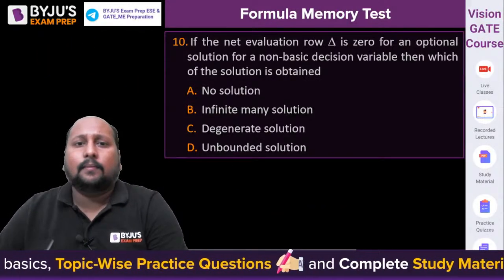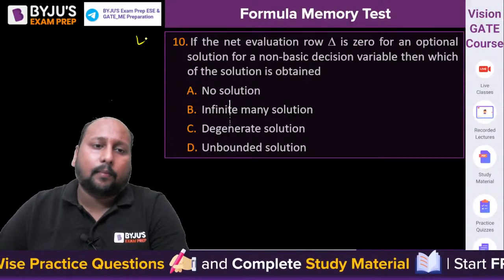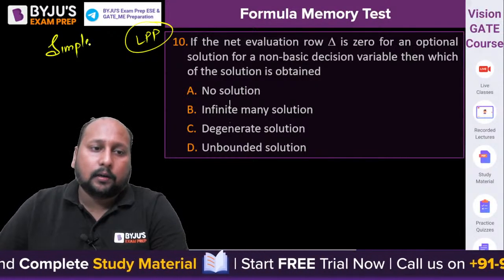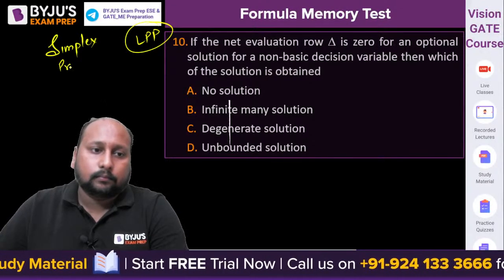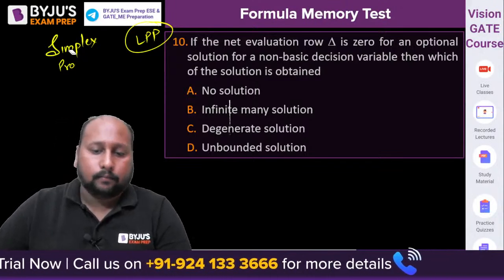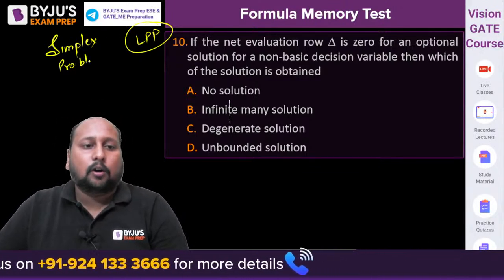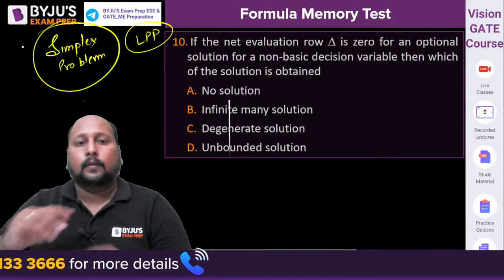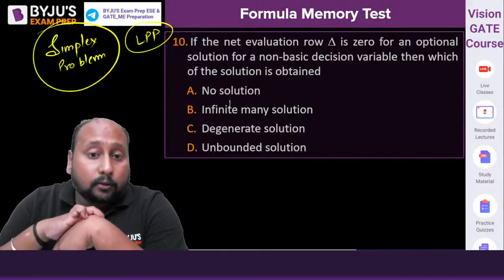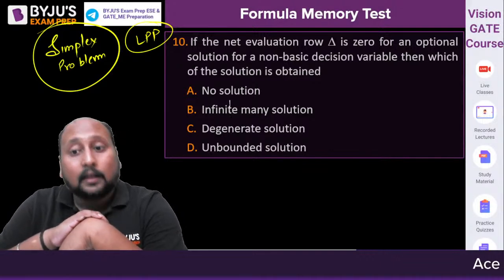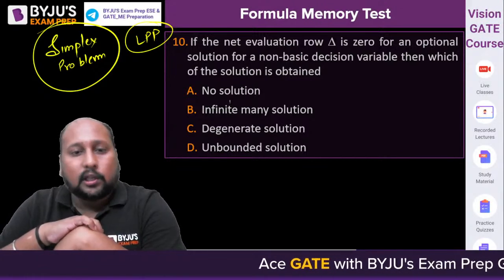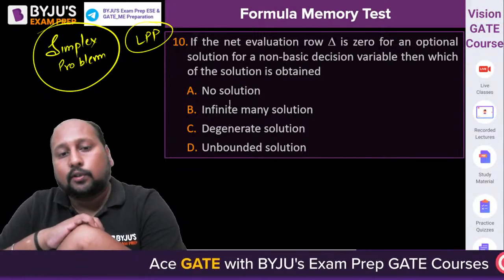Next question on the screen, very easy, from the LPP, linear programming problem, and that too from the simplex model. Quickly, a question from the simplex problem. If the net evaluation row, that is delta, is 0 for an optimal solution for a non-basic decision variable, then which of the following solutions is obtained? No solution, infinite many solution, degenerate solution, or unbounded.